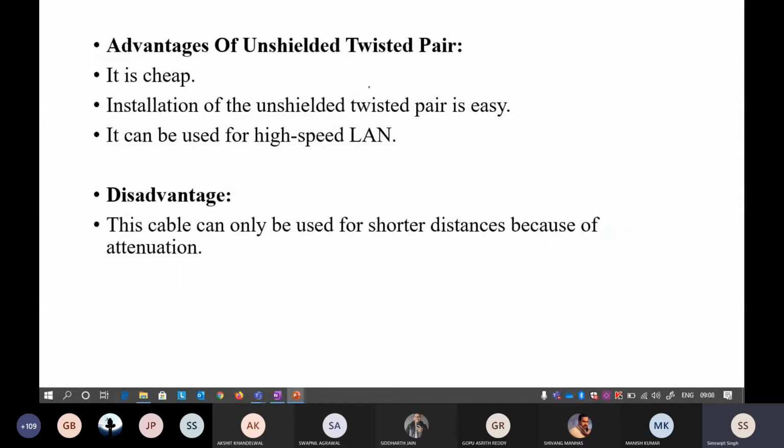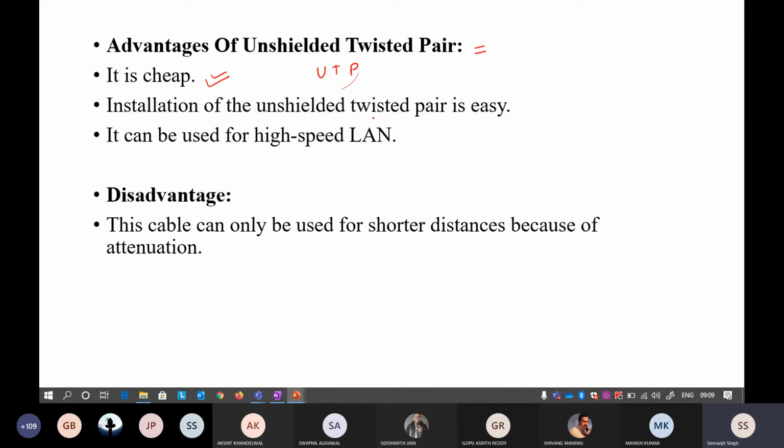Now the advantages of unshielded twisted pair. The first advantage is that it's very cheap. I know that there is a shielded twisted pair also, but UTP is mostly used right now. In most cases you will see unshielded twisted pair is mostly used, avoiding the shielded twisted pair. I will tell you what is the problem with the shielded twisted pair, but UTP is used very extensively, irrespective of the extra functionality that is provided by STP, that is shielded twisted pair.